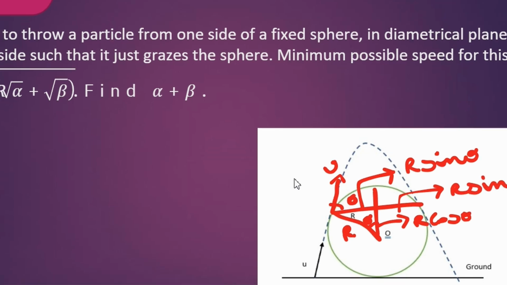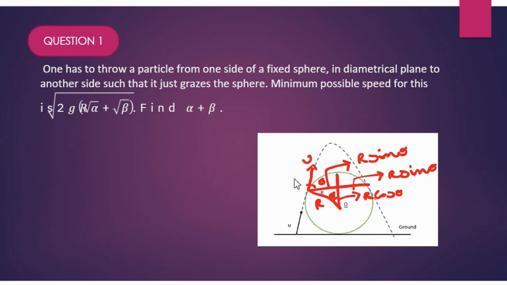Now just see this particular portion of the projectile. This is also a projectile with initial speed v, and the range is r sin theta plus r sin theta. So that range is 2r sin theta, and we know the formula for range is v squared sin 2 theta by g.